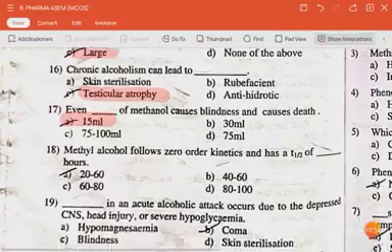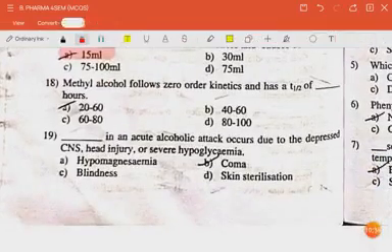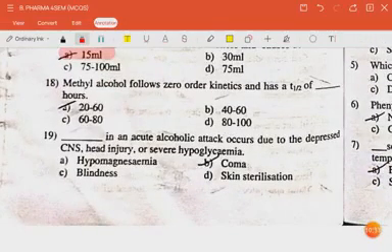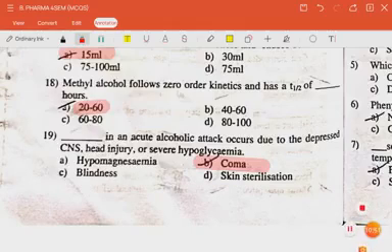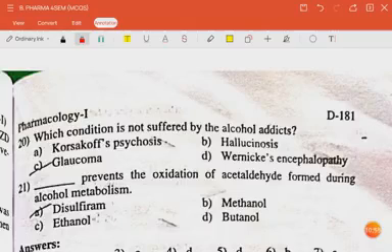The next question is methyl alcohol follows zero order kinetics and has a T half of 20 to 60 hours. The next question is dash is an acute alcoholic attack occurs due to depressed CNS, head injury or severe hypoglycemia. The answer is coma. Next question is which condition is not suffered by alcohol addicts? The answer is glaucoma.